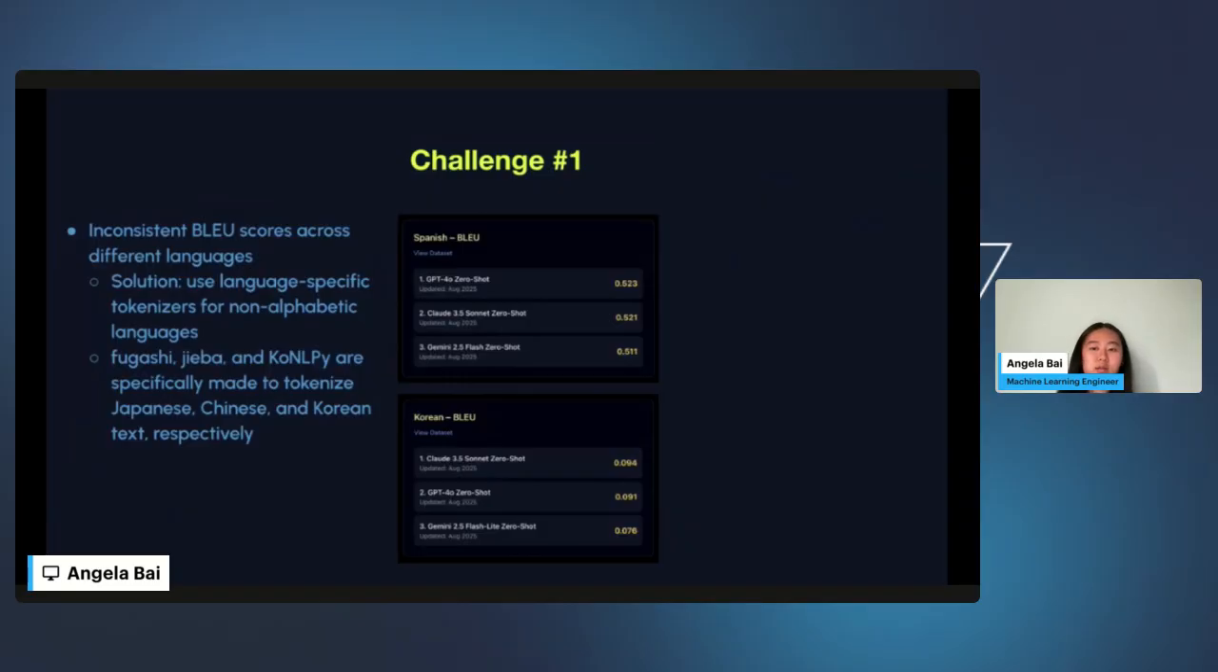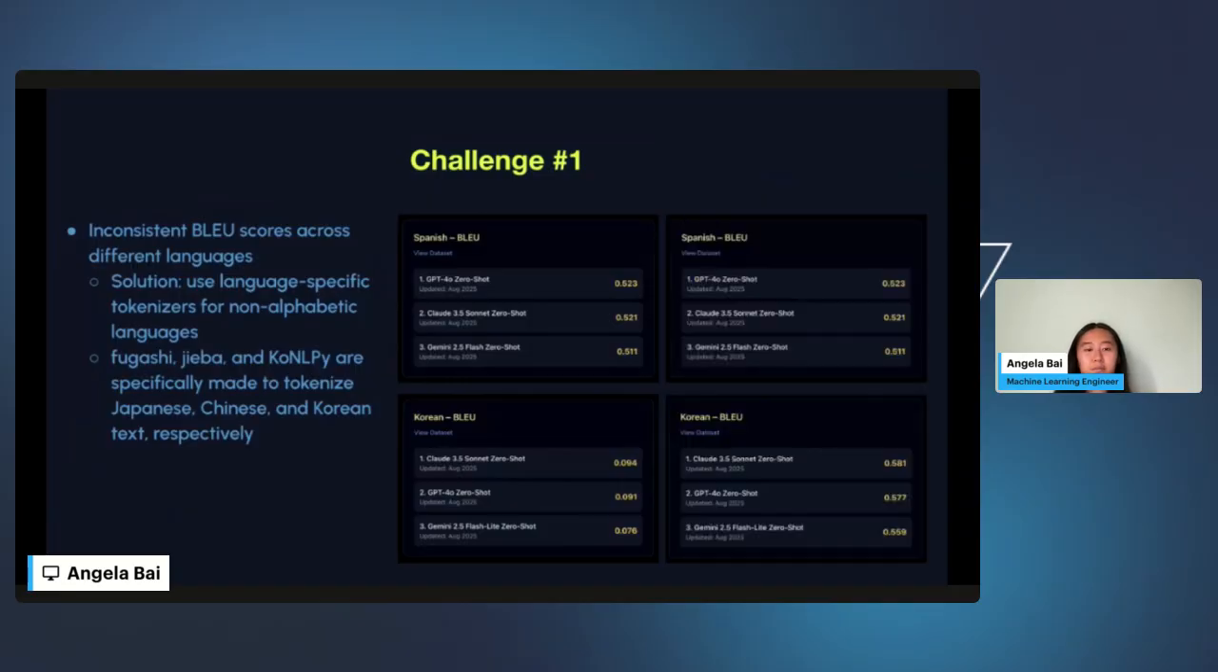Once we noticed this pattern, we realized that because non-alphabetic languages are tokenized differently, we needed to use a language-specific tokenizer. So our solution was to use Fugashi, Jieba, and KoNLPy, which are specifically made to tokenize Japanese, Chinese, and Korean text respectively. Once we did that, we noticed that the non-alphabetic languages were now ranking in the 0.5 range, matching that of the Latin alphabet languages.